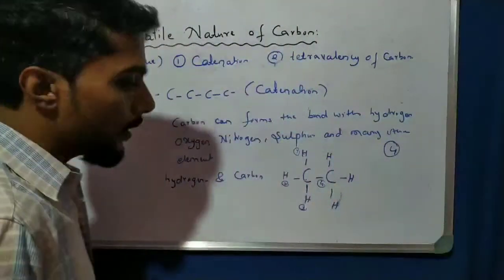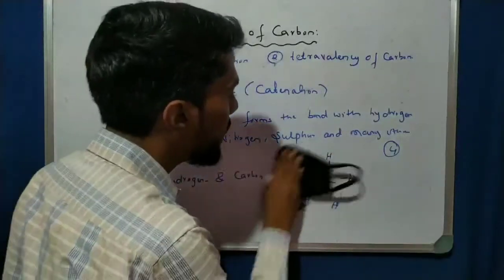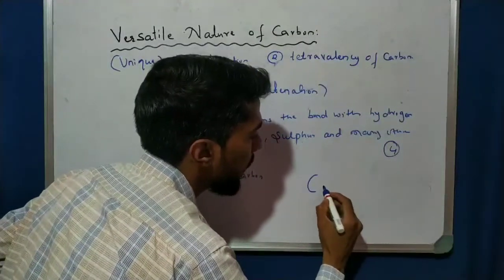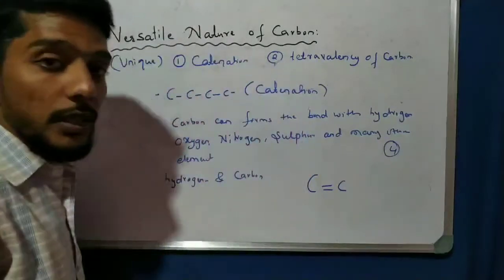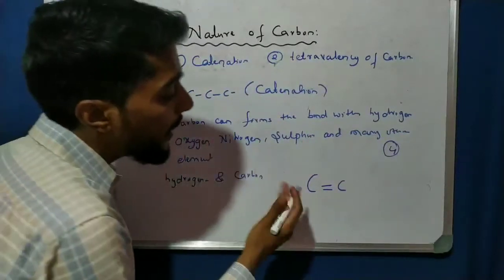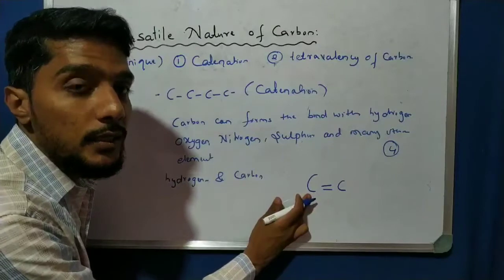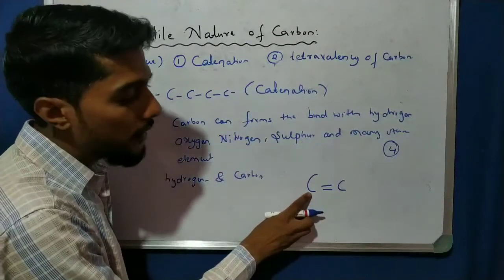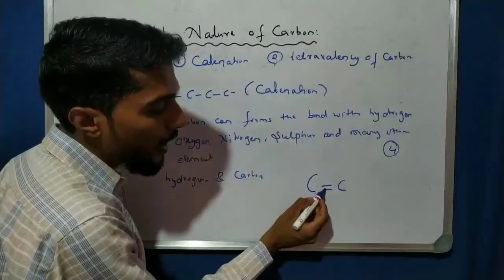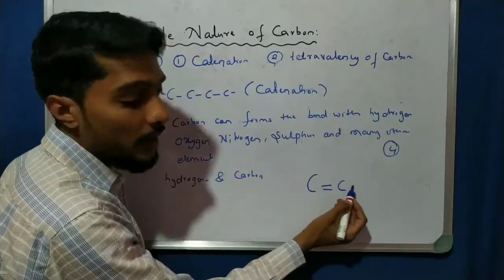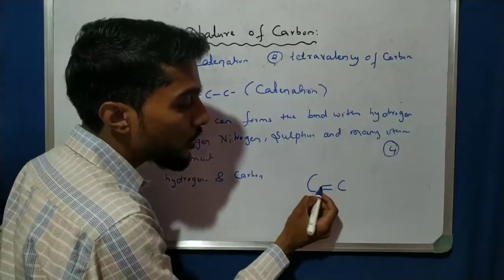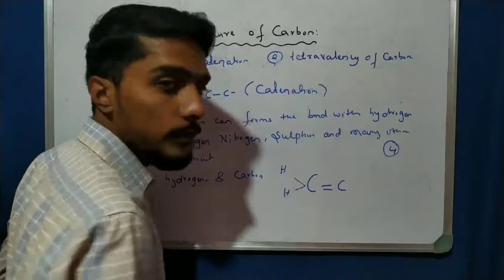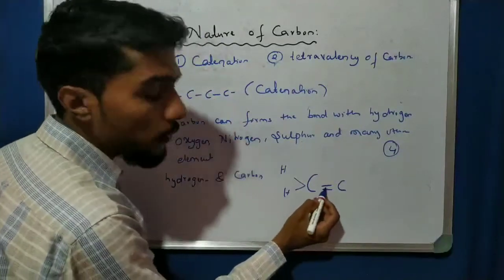For example, I can write carbon double bond carbon. Now let us answer how many hydrogen atoms can be attached to this carbon number 1. There are 4 valence electrons in total. 2 are engaged in the double bond, with 2 pairs shared. Total 4 is there, 2 are shared, so how many remain? 2 remain. So here 2 are used by this carbon.